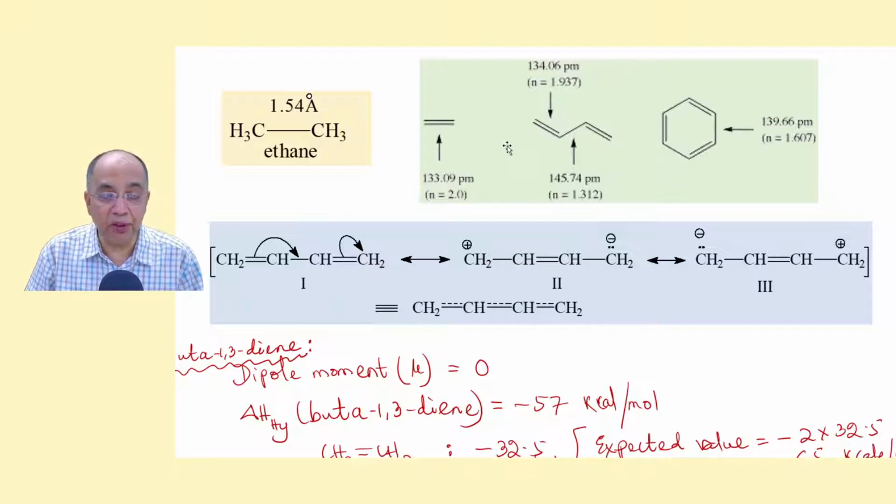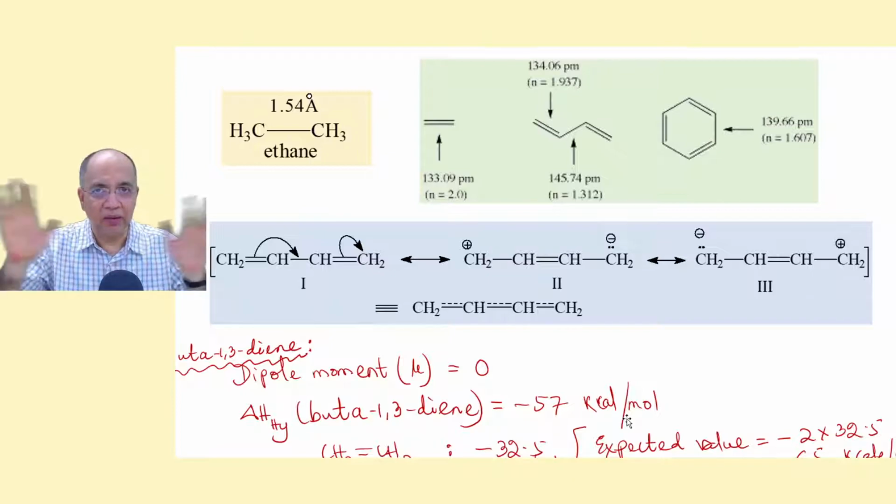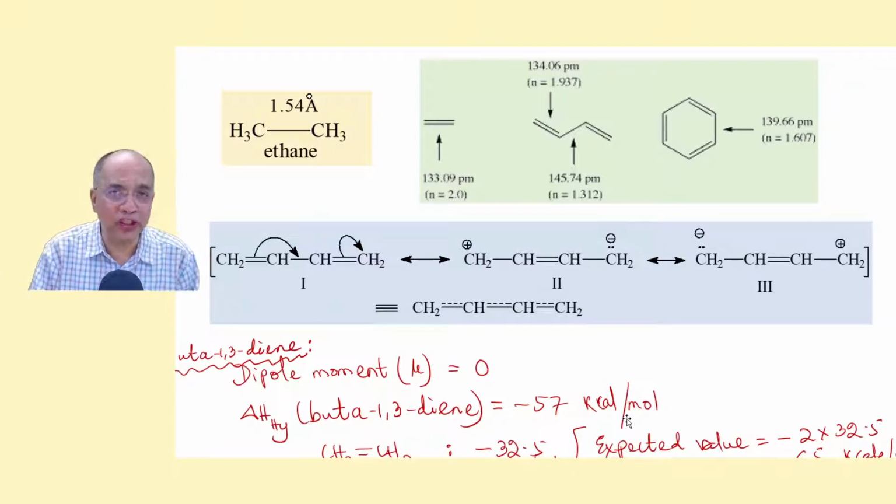And in butadiene, since there are two double bonds, if you multiply by 2, we expect the heat of hydrogenation of butadiene should be nearly 65 kilocalories per mole. But actually, it is 57 kilocalories per mole. So what is this difference due to? This difference is due to the stability acquired by pi electron delocalization, a resonance phenomenon.